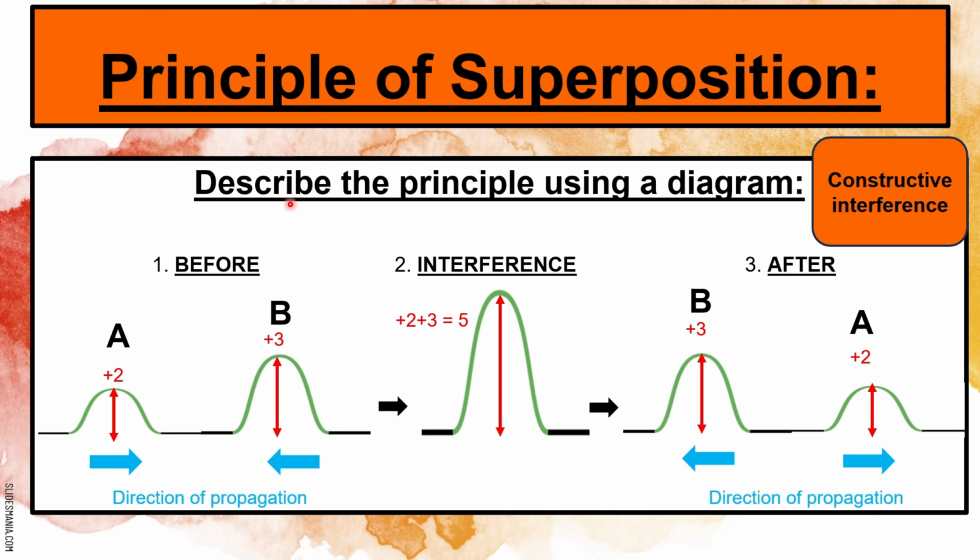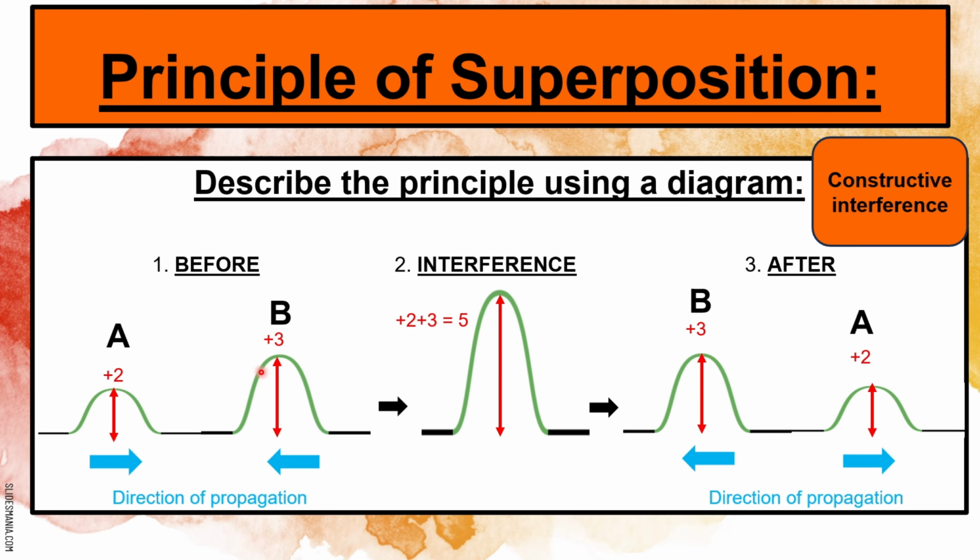Always make sure that you label your diagrams completely. Make sure you indicate which pulse is A, which pulse is B, indicate the amplitudes of each pulse, and also indicate the direction of the pulses. So let's look at what happens before interference. Let's say the information provided says you have pulse A with an amplitude of +2 centimeters, and pulse B with an amplitude of +3 centimeters. They are obviously approaching one another.